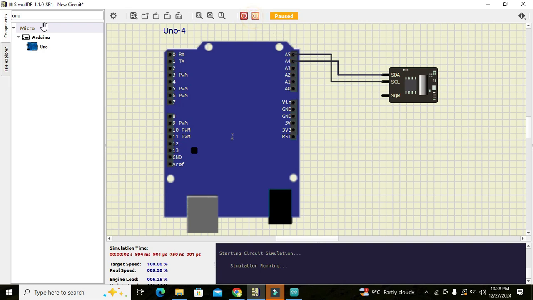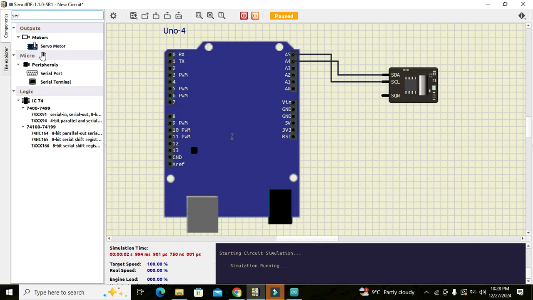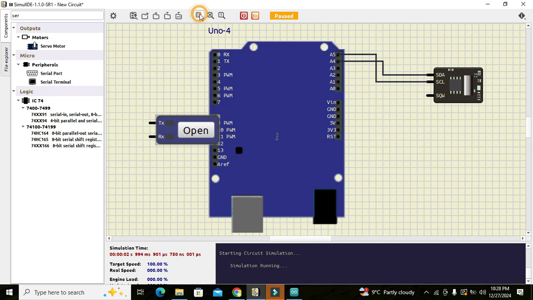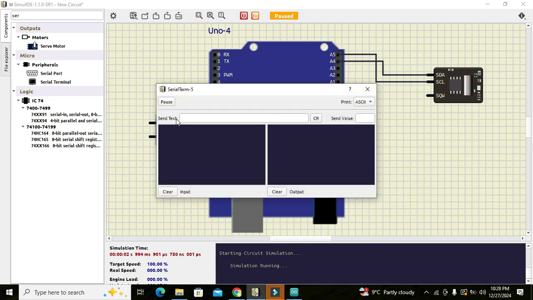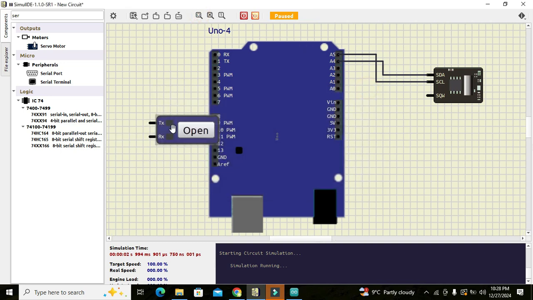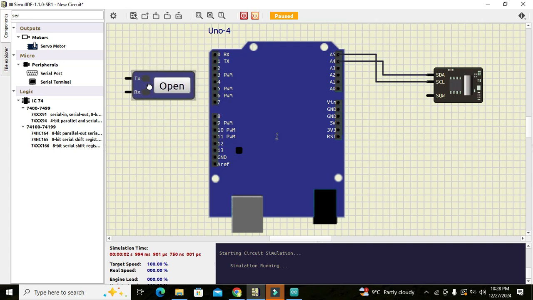Okay, now it is running. Now we will go for our serial terminal. And here it is, and we can click on zoom to fit. So TX must be with the RX and RX must be with the TX, and it is the serial communication thing.